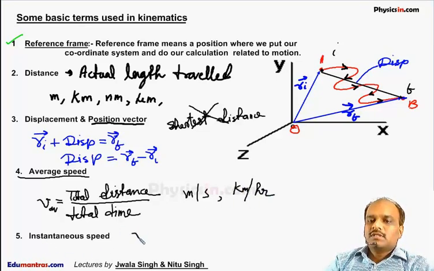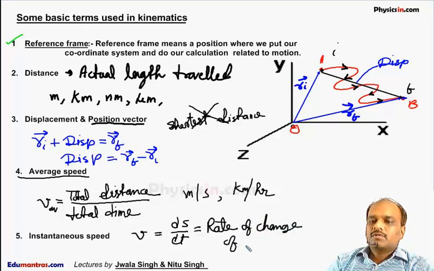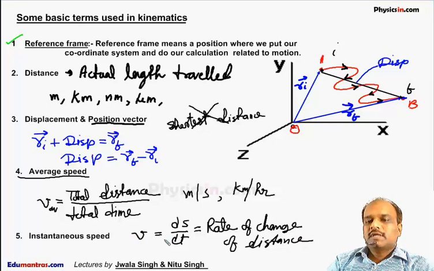The other is instantaneous speed. Instantaneous speed is simply defined as ds by dt. This is read as the rate of change of distance. Instantaneous speed is the speed at an instant. It is simply equal to the rate of change of distance. Its unit is also meter per second or kilometer per hour.